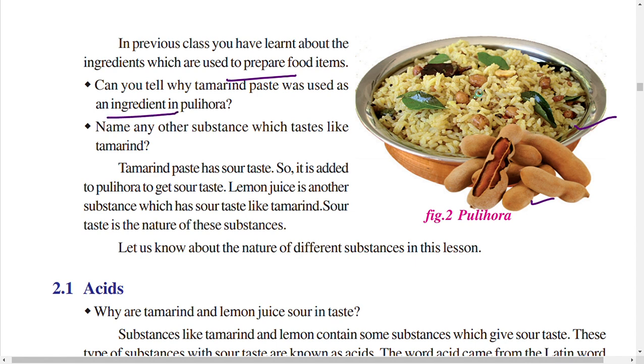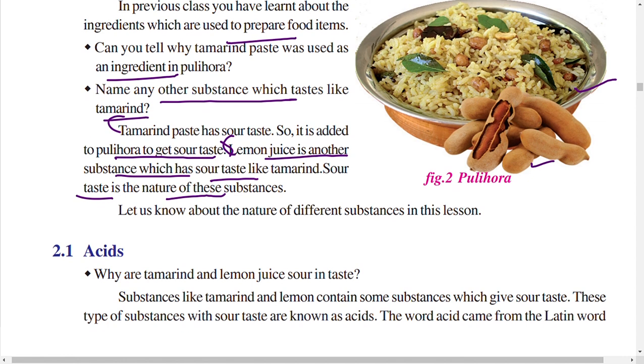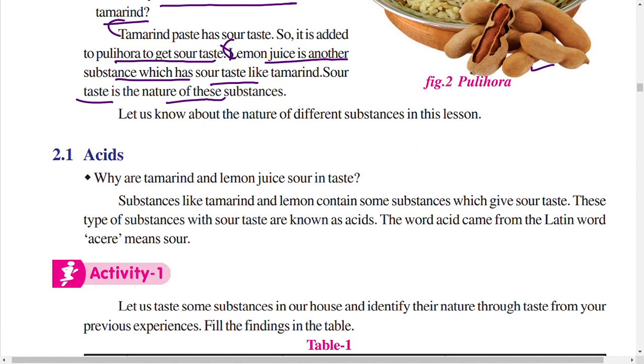Tamarind paste has a sour taste, so it is added to pulihora to get a sour taste. Name any other substance which tastes like tamarind. Yes, lemon juice is another substance which has a sour taste like tamarind. So taste is a nature of these substances. Let us know about the nature of different substances in this lesson.